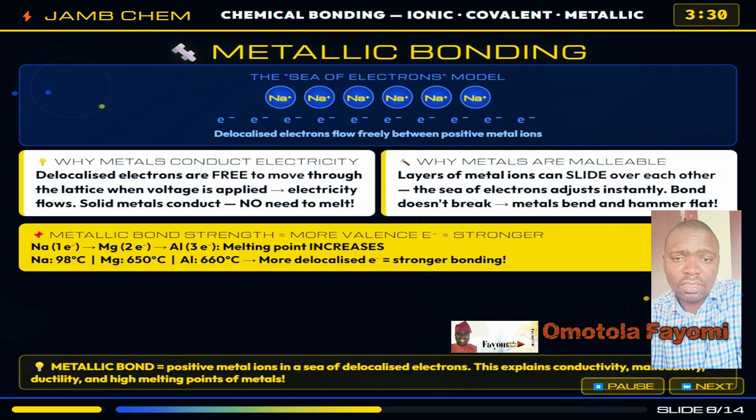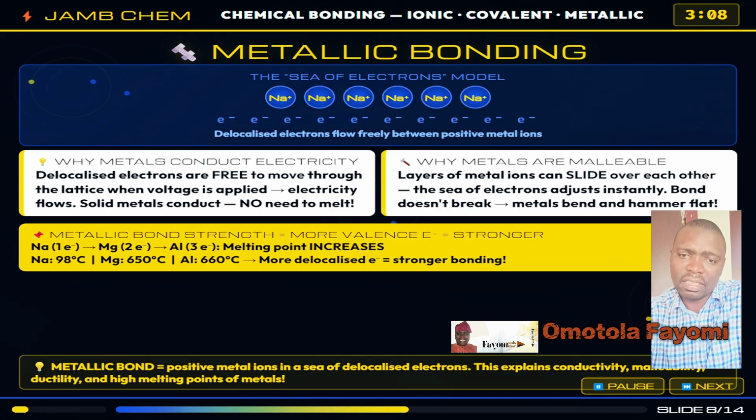Metallic bonding, the third and final bonding type, explains all the properties that make metals so incredibly useful. In a metal, each atom releases its valence electron into a shared sea of delocalized electrons that flows freely throughout the entire structure. The remaining positive metal ions sit in a regular lattice held together by their attraction to this sea of electrons. The sea of electrons is the key to everything.